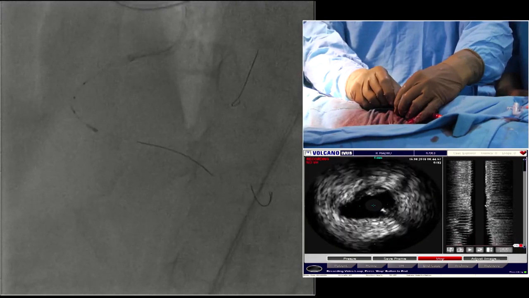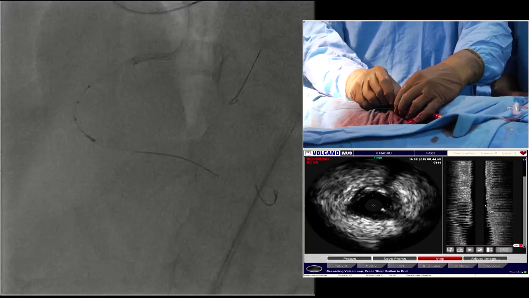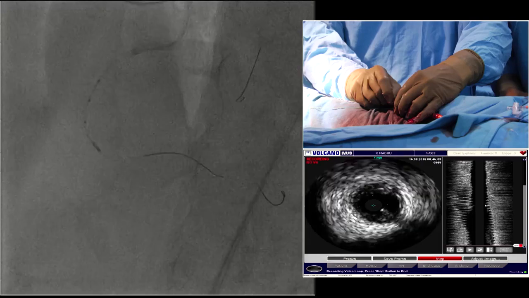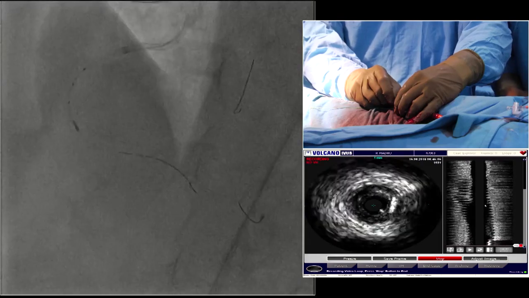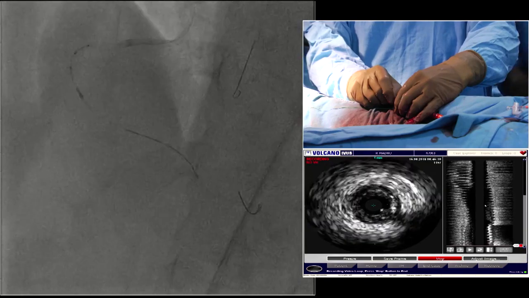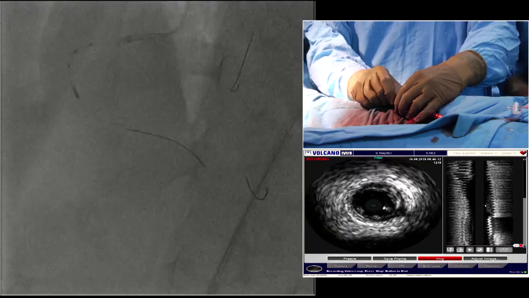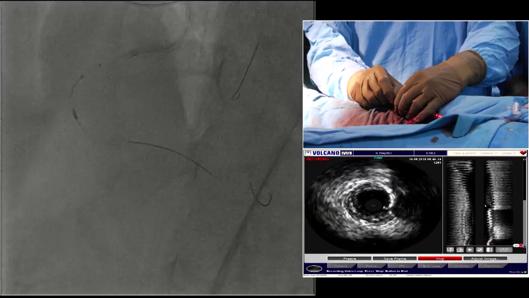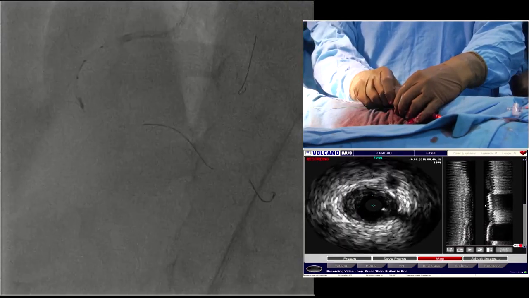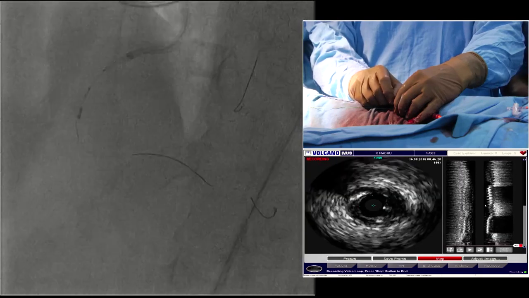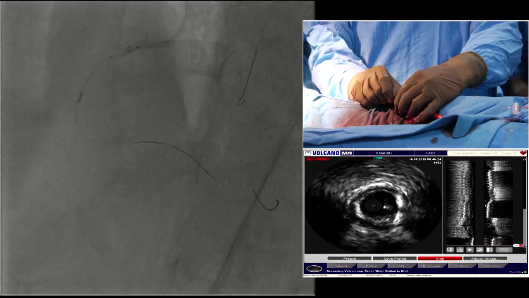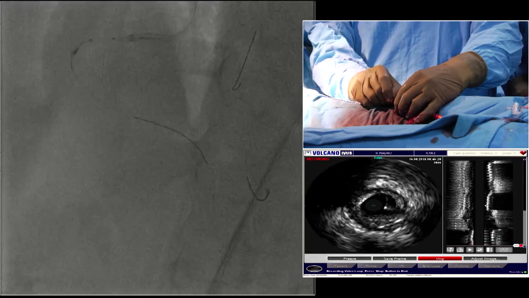There is eccentric calcium from maybe 9 to 12 o'clock, and again a chunk of calcium from 1 to 4. I think that is the reason this lesion, even though it is a short segment, troubled us. There is calcium even at the mid artery also. It's a concentric calcium.